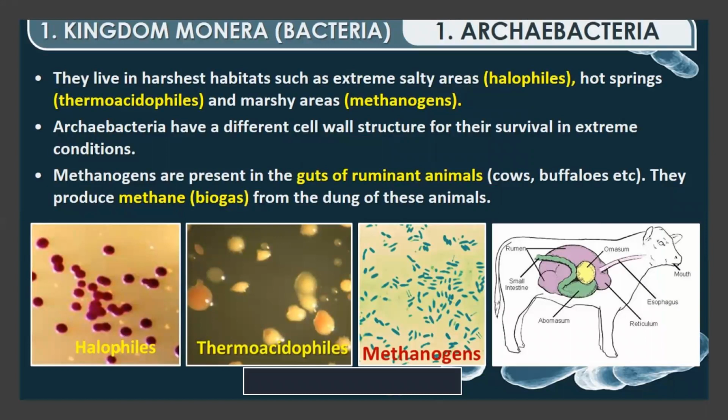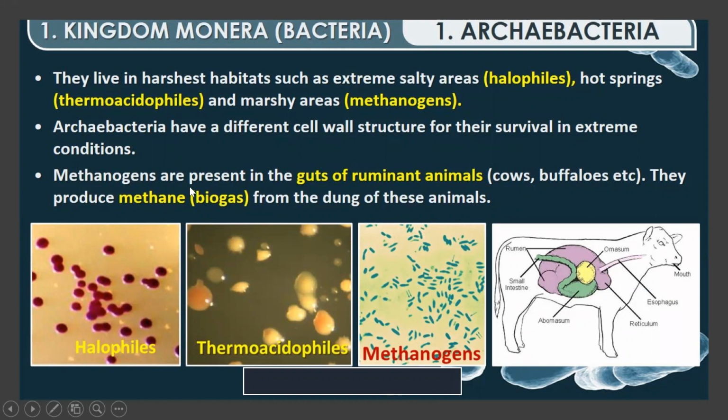Now, in kingdom Monera, as we have studied just before, there are bacteria which can tolerate extreme salt. So those bacteria which are found in extreme salty areas are called halophiles. Hot springs, where there is hot water, thermoacidophiles, and those which can tolerate a marshy atmosphere, moist and all, are called methanogens. Those found in moist areas we call methanogens. Archaebacteria have different cell walls for their survival in the extreme conditions. Methanogens are present in the gut of the ruminants. Ruminants are cattle, cow, buffalo. In the gut, that is the intestine, of these there are methanogens. They produce methane gas, that is biogas from the dung of these animals.